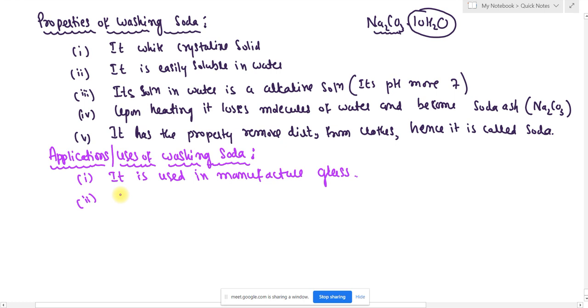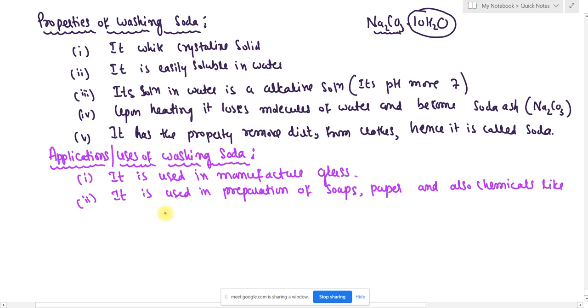They are also used in the manufacture of papers, and also chemicals like caustic soda. What is this caustic soda? What is the chemical name? Sodium hydroxide. It is nothing but sodium hydroxide.